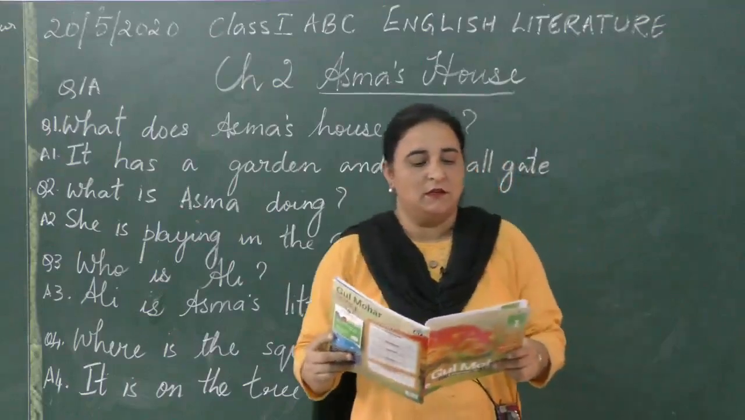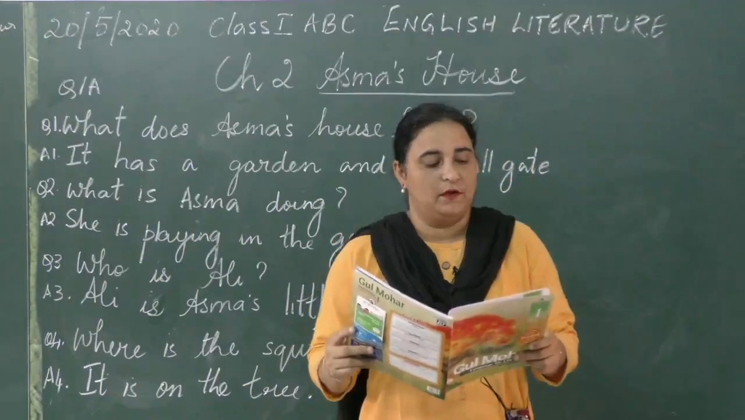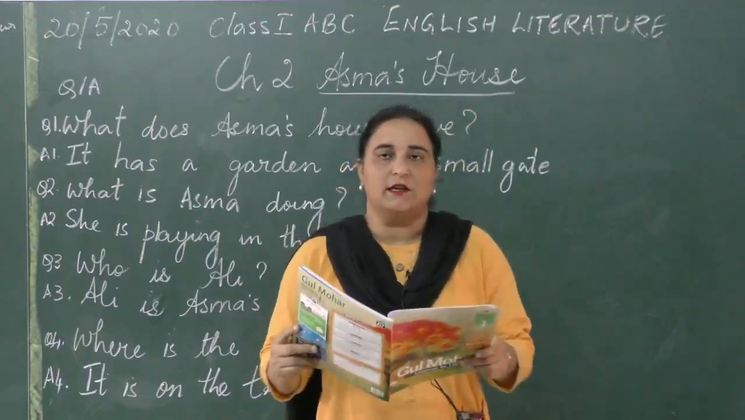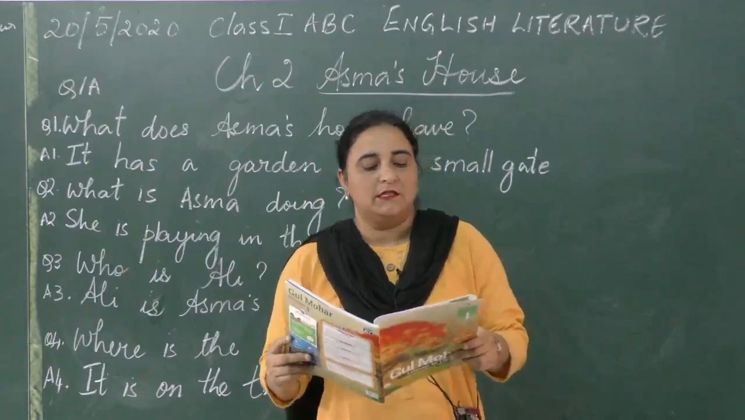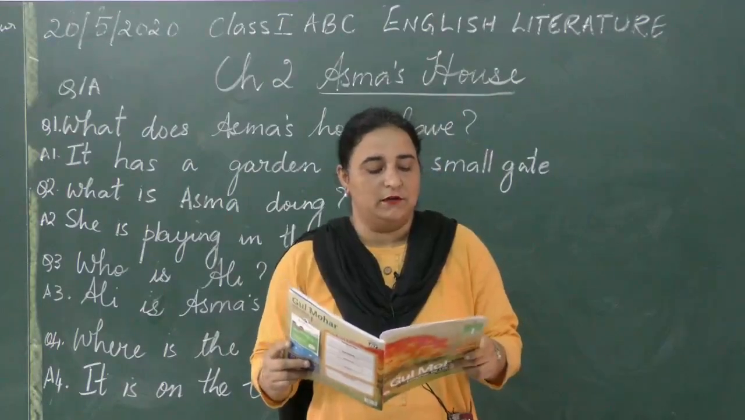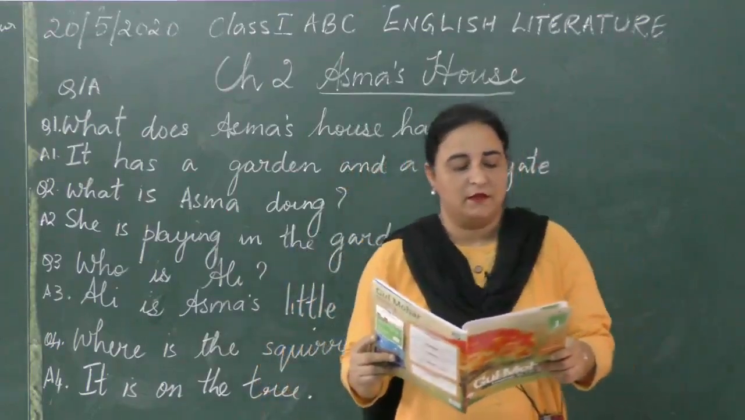Asma's house. This is Asma's house. It is blue. It has a garden and a small gate. This is Asma. She is 6 years old. Asma is playing in the garden.